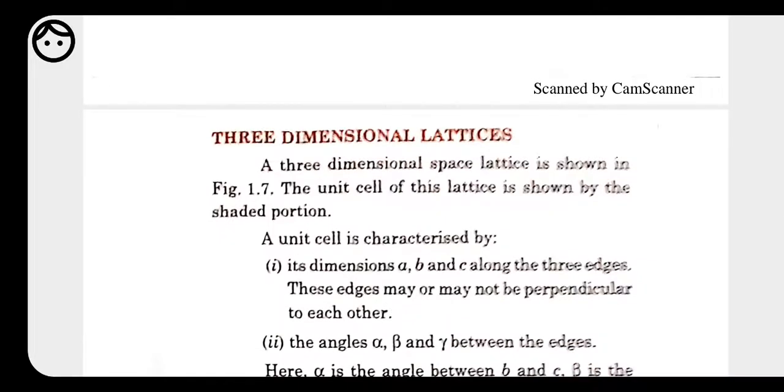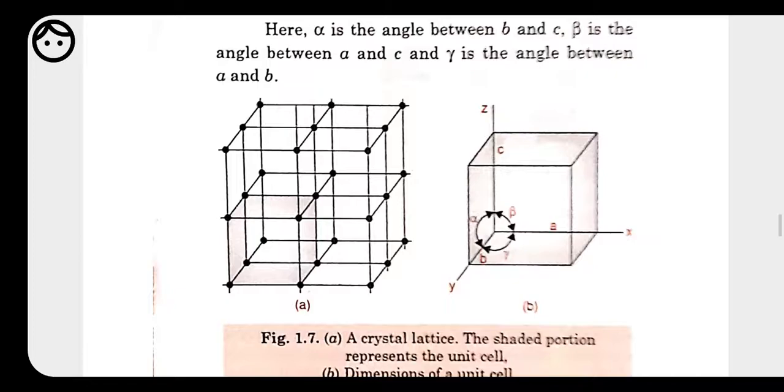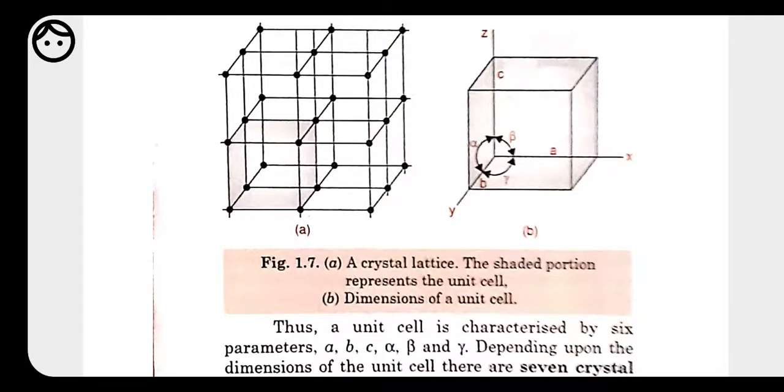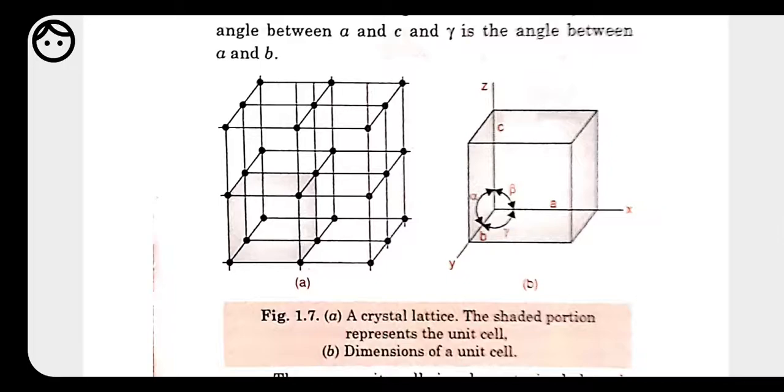For the three-dimensional lattice, see, this is the crystal lattice, picture A. In picture A, it is made up of small repeating units, and each unit is called a unit cell. B shows the dimensions of the unit cell. This is structure B, this is one unit. When we take this type of small unit and combine them all, we get a crystal lattice. So each small repeating unit is called a unit cell.